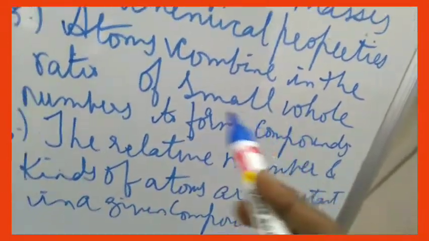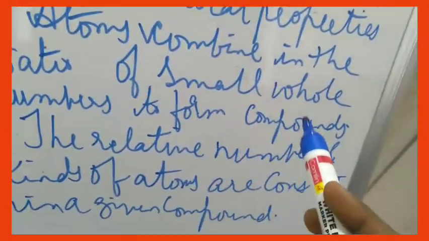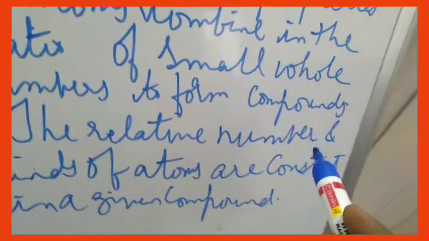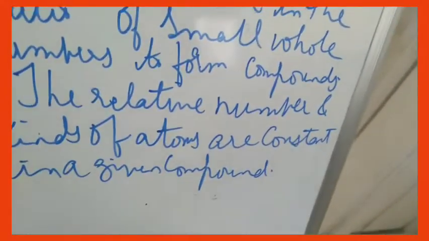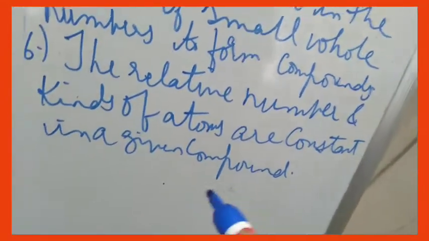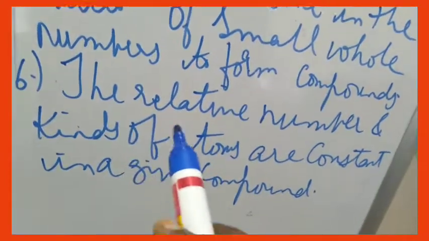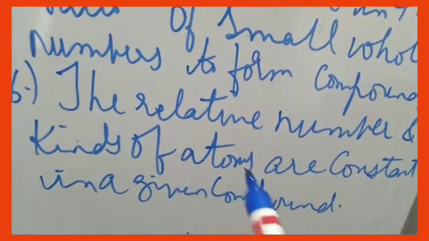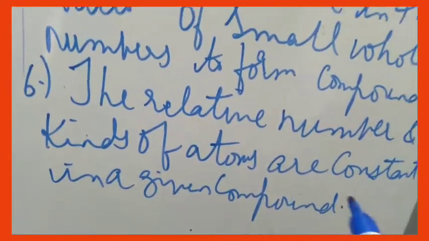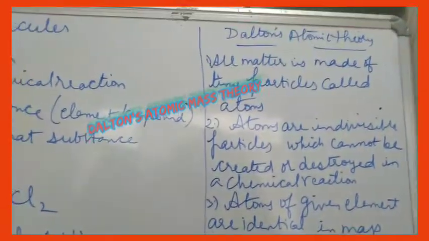Then atoms combine in the ratio of small whole numbers to form compounds. I have explained how to calculate the ratio of atoms. Then the relative number and kinds of atoms are constant in a given compound. So these are the postulates of Dalton. What is relative atomic mass?